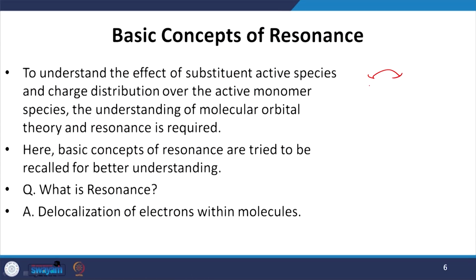Another question is what its effect is. The basic effect of the resonance concept is to increase the stability of the molecule with respect to the polymeric system. Sometimes we may ask what conjugate means.